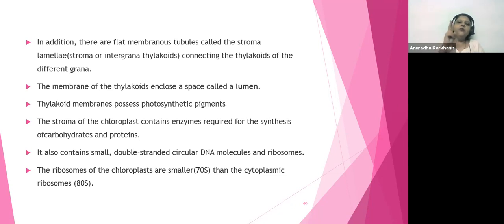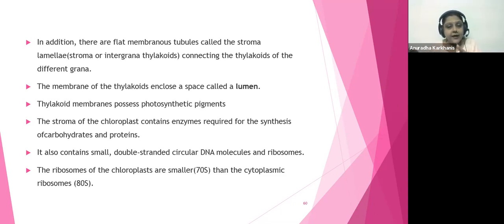But this photosynthesis is divided into two parts: light dependent reactions and light independent reactions. Light dependent reactions means what? When the sunlight is available, that sunlight has to be captured. So capturing of sunlight will depend on the availability of the sunlight. That reaction of capturing the sunlight will be taking place in the thylakoid.